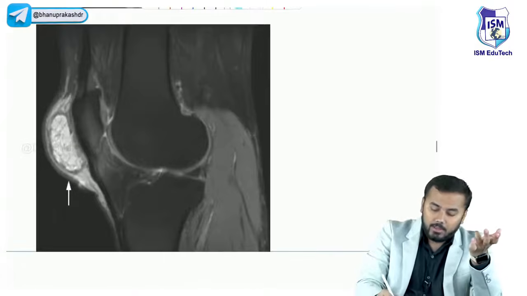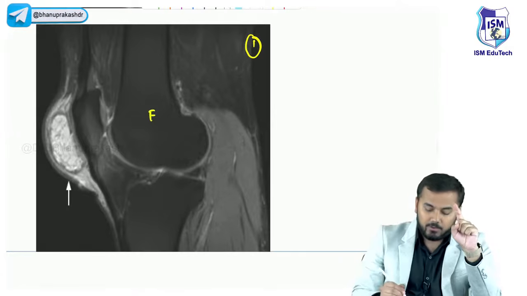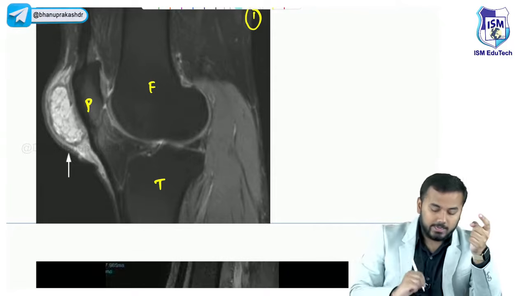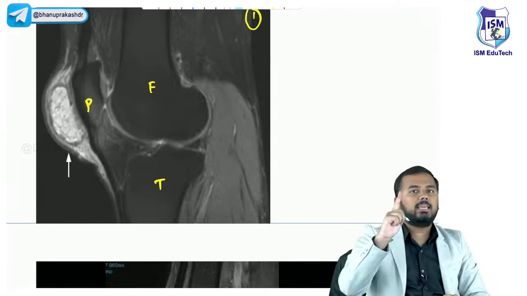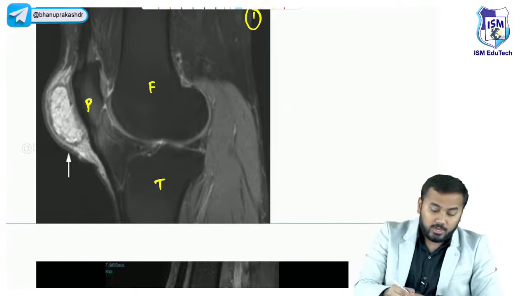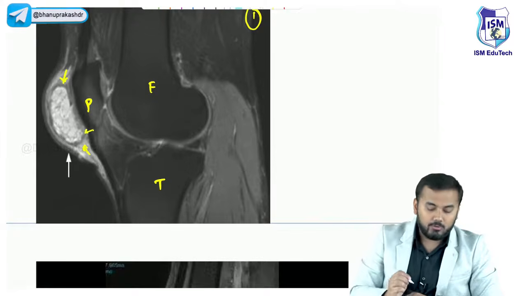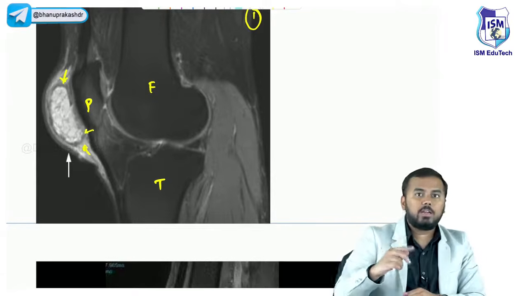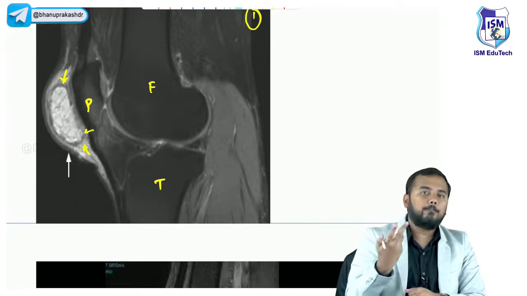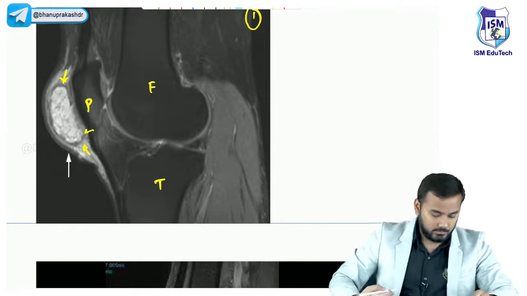Patient number 1. Where is the femur? You see, this is a femur. Where is the tibia? This is tibia. Where is the patella? This is patella. Now tell me, is this a clergyman's knee or a housemaid's knee? You can very clearly see a bright white color thing here. Bright white or hyperintense lesions which you can see here are the problem, the lesion which you can identify over here.